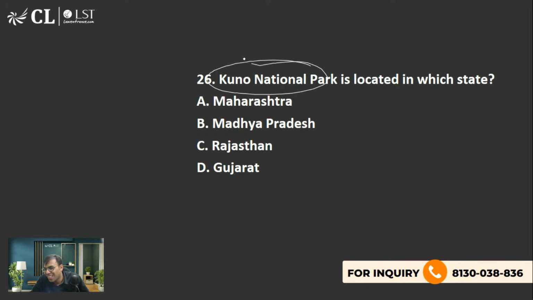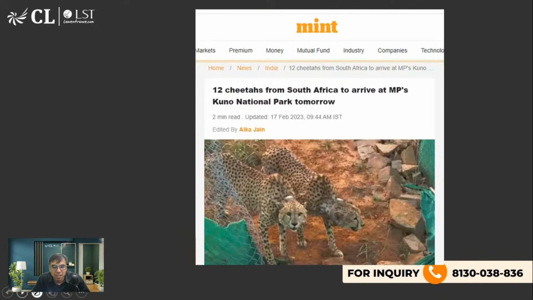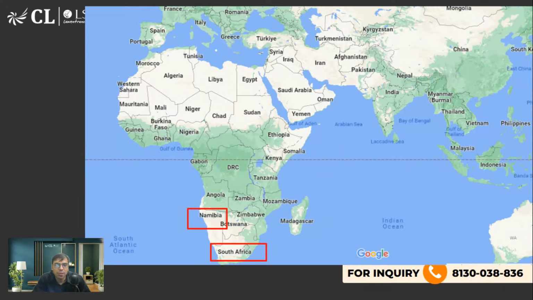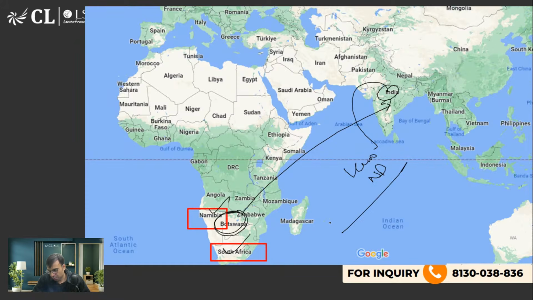Next question is that recently we have brought cheetahs from Botswana. So B is the right answer. ये पहले की न्यूज है, चीतास लाया गया था साउथ अफ्रीका से, फिर बोट्सवाना, नामीबिया से लाया गया था. Some from Namibia, some from South Africa. Now we are bringing from Botswana also. In Madhya Pradesh, here you will find Kuno National Park. Yes, Siddhesh, you are right. B is the right answer to this question.